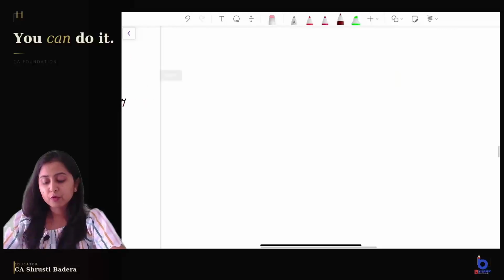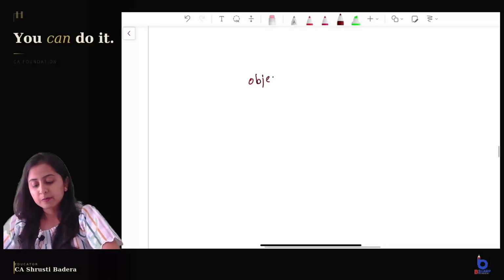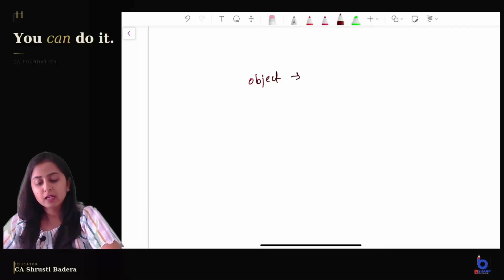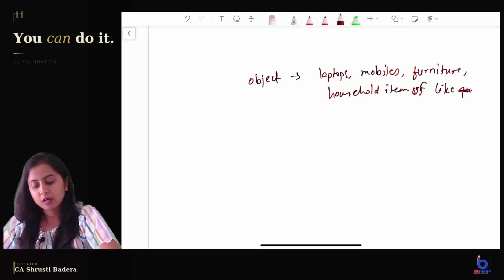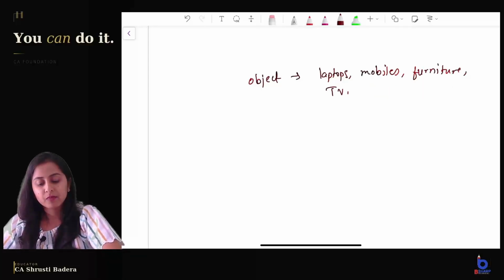Now, before going into the object clause of the company, I would like to give you a simple example. If the object clause states that the company is authorized to sell laptops, mobiles, furniture, household items of the like description, and say for example along with furniture we write TV, then your washing machine, and other items.